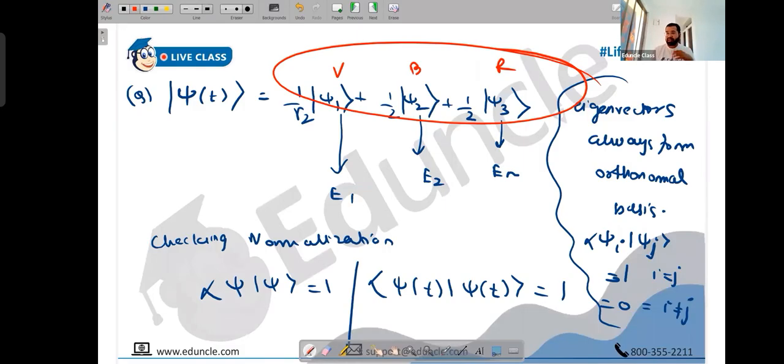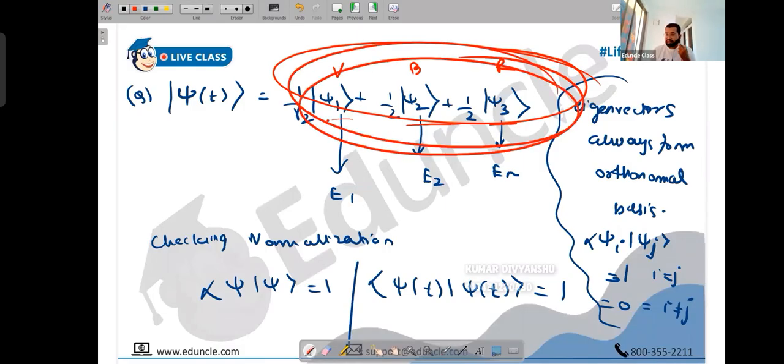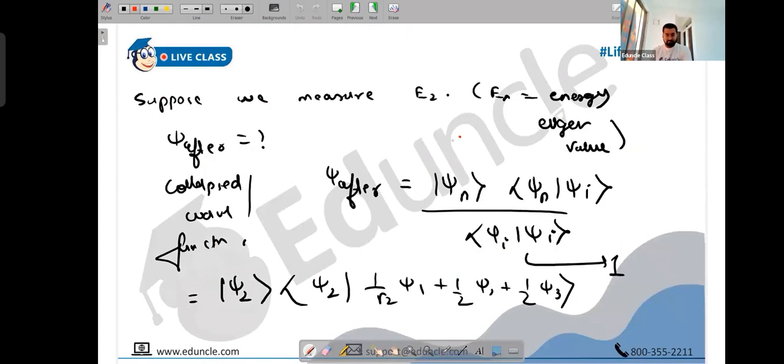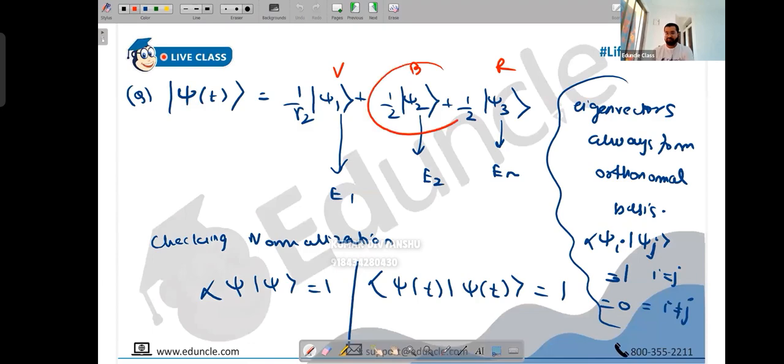Before its existence, it could be made up of any random colors. All 3 had equal probability for its existence. But once you measure, people, to destroy the wave property, to reduce itself to a particle property, you get only one wave function. So you reduce itself to half psi 2. Clear? Okay. You got half psi 2 as the final answer. You did not get the other values. Our final answer is only this much.